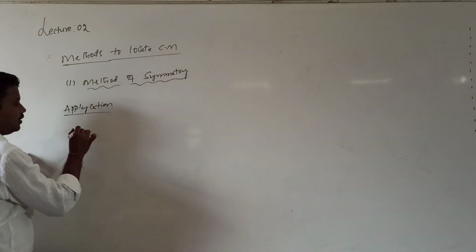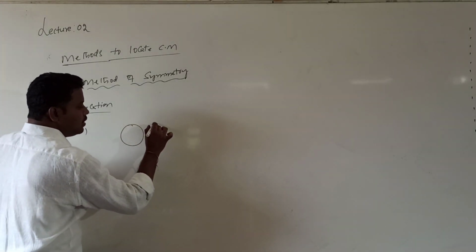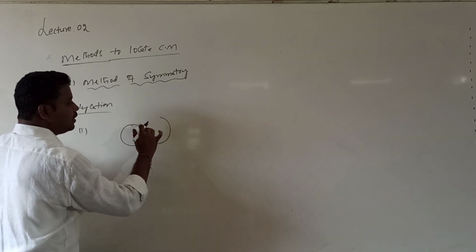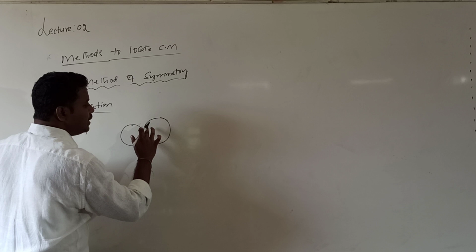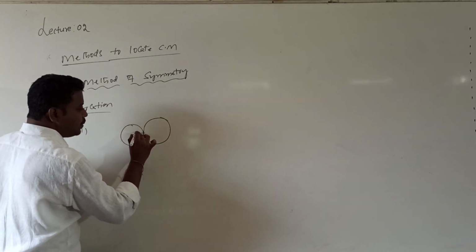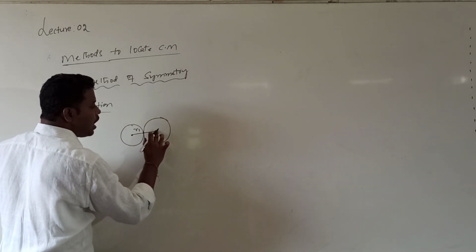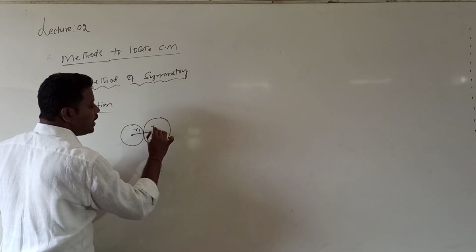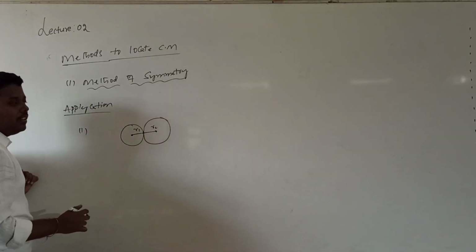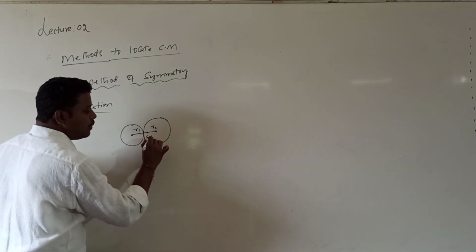First application. Let me consider two circular discs. This is one circular disc and this is another circular disc. The first circular disc radius let me call R1. The second circular disc radius let me call R2. Obviously here R2 is greater than R1. So where does the center of mass lie? The center of mass lies very close to the heavier mass. So somewhere here the center of mass is there.